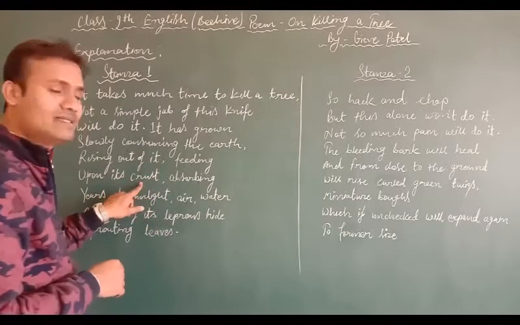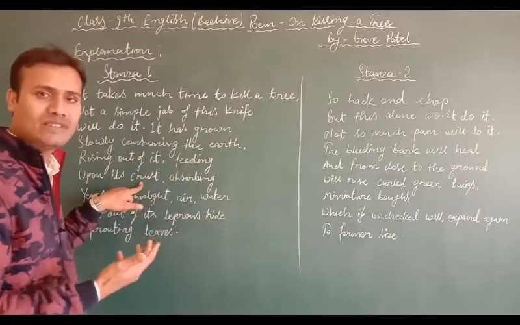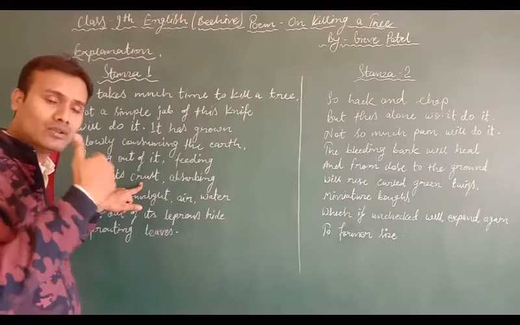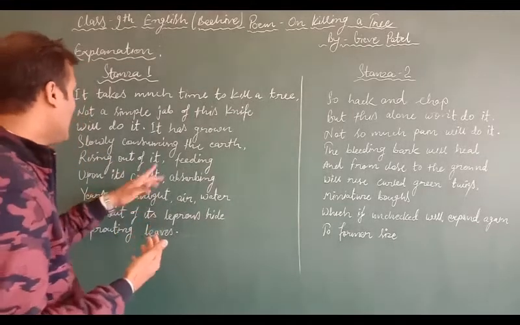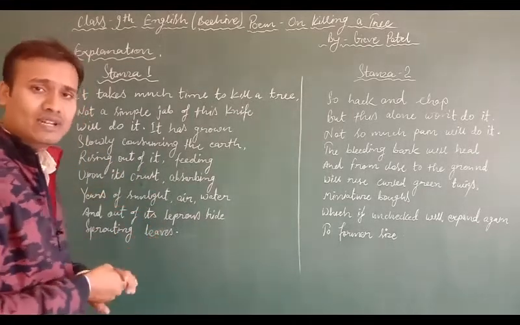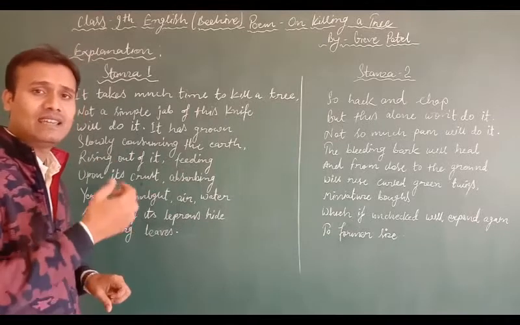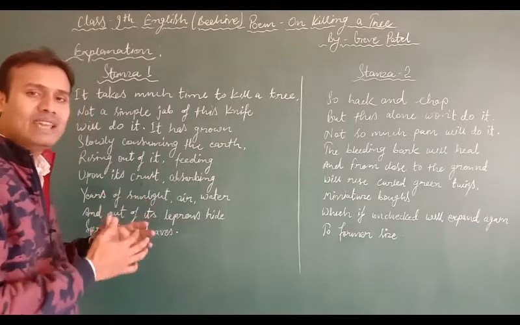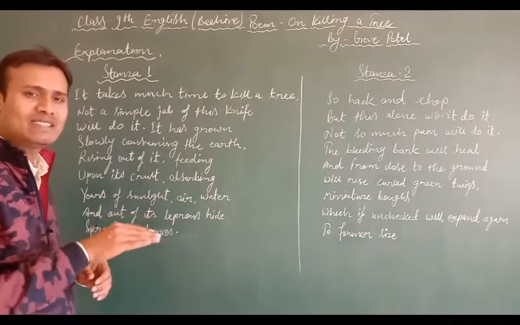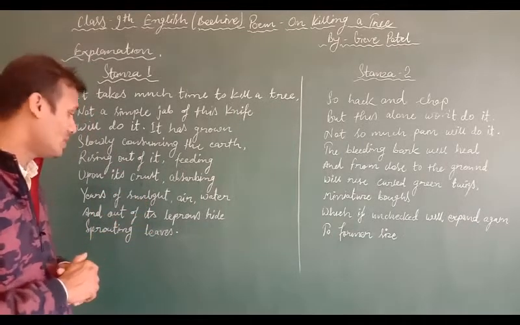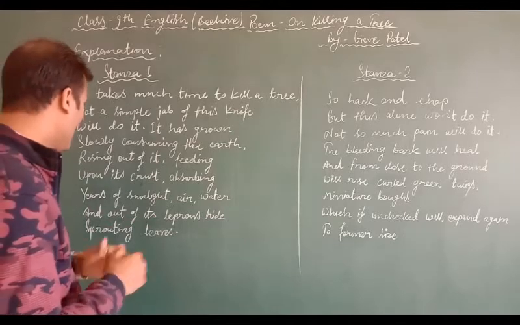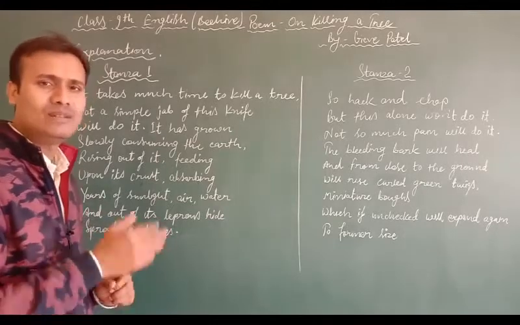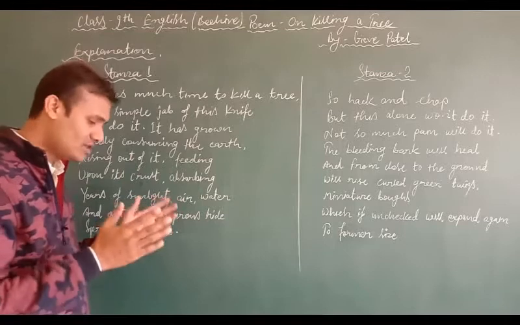crust. What is crust, students? Crust means the outer surface of the tree, or you can also say the bark. Absorbing years of sunlight. The poet says that it takes in sunlight, air, water, that makes it stronger and that makes it bound with the soil surface, with various leaves. So a simple jab, a simple cut cannot kill a tree.